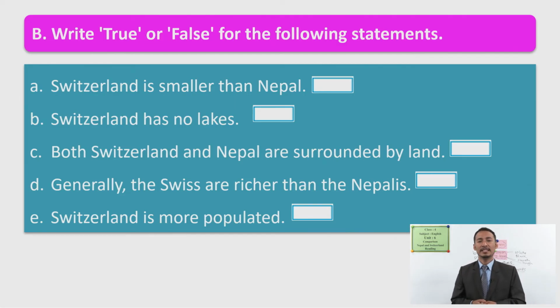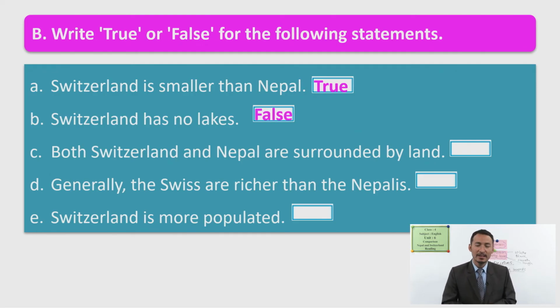Switzerland is more populated. Populated means they have a number of people. What do you think? Yes, you definitely remember Switzerland is, it's true. Switzerland is smaller in size than Nepal. Okay, Switzerland has no lakes. Is it right? Definitely not, because we have read Switzerland has many lakes like Nepal, but they are bigger than our lakes. So it's false.